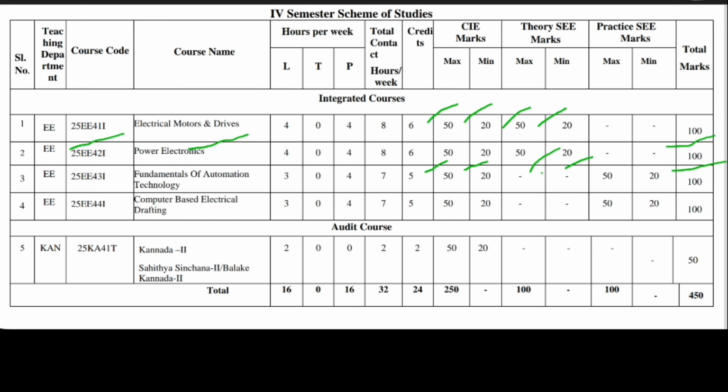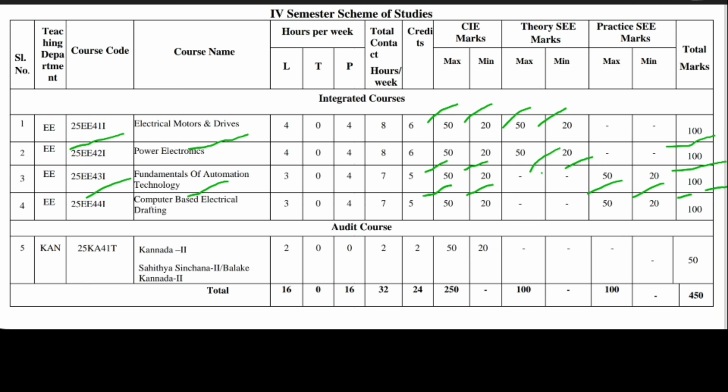Next will be 25EE43I. The subject name is Fundamentals of Automation Technology. It also has CIE 50, and you have to score a minimum of 20. It does not have a theory exam. It has a practical for 50 marks, and 20 will be the minimum. The total will be 100.